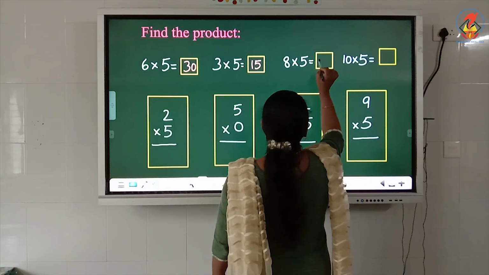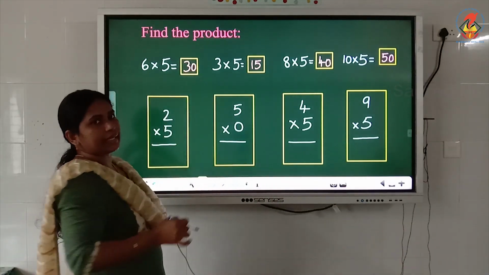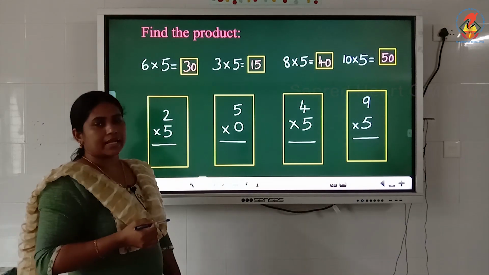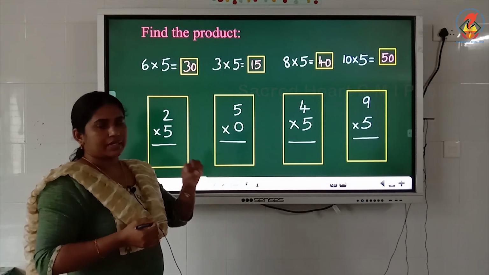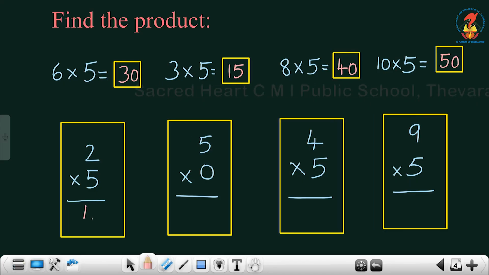What is the answer? 8 times 5? 8 times 5 are 40. 10 times 5. 10 times 5 are 50. Now we will do some vertical questions. Okay. 2 times 5. What is the answer? 2 times 5. 1 times 5 is 5. 2 times 5 is 10. So 10. Write 10 here.